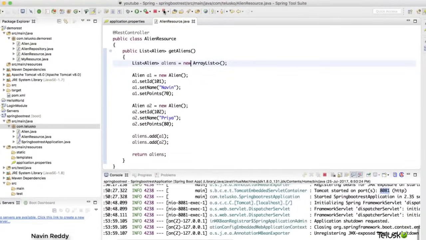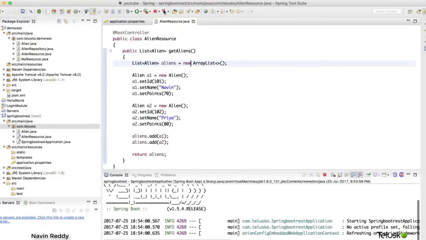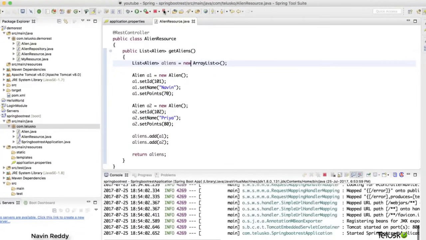So let's restart the application. Now there is one thing you have to remember when you work with Spring Boot. Don't start your project once again. If you run this project once again, it might give you an issue because a Spring Boot project has an embedded Tomcat. So it will not restart when you run this project. You have to click on restart to restart the project or restart the Tomcat server.